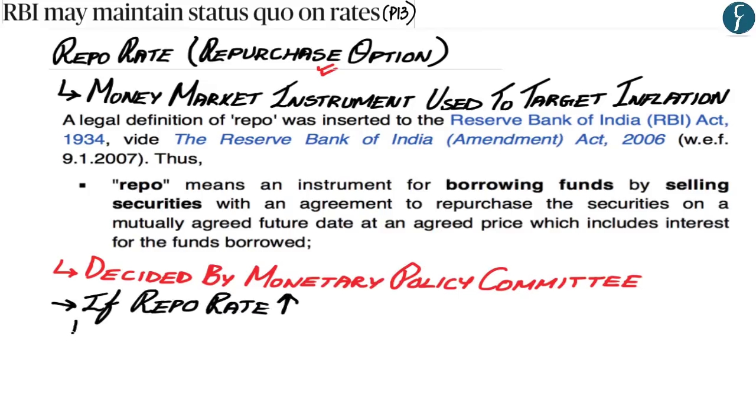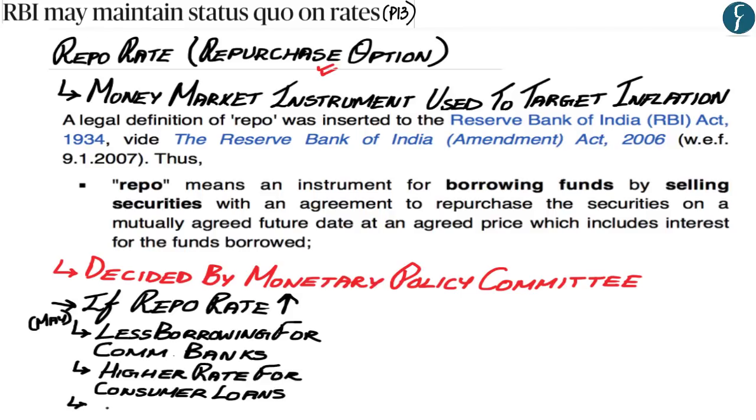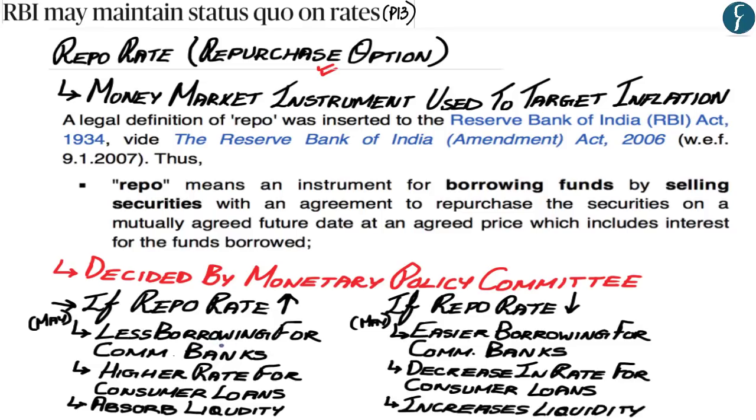Now another aspect that you should understand is that if the repo rate is increased, then it is considered that it may lead to less borrowing for commercial banks. There also may be a higher rate for consumer loans that are given out by commercial banks. And lastly, if the repo rate is increased, there may be a chance that it may absorb the excess liquidity in the market. However, if the repo rate is decreased, then it leads to easier borrowing for commercial banks. Apart from this, there is also a chance that it may lead to lowering of rate for consumer loans. And lastly, if the repo rate is decreased, there is also a chance of an increased liquidity in the market. Now you have to understand that the impact of an increase or a decrease in repo rate should be seen within the context of being speculative also.